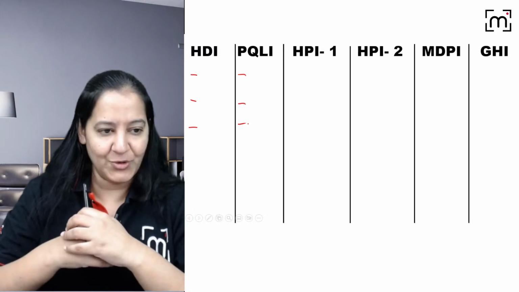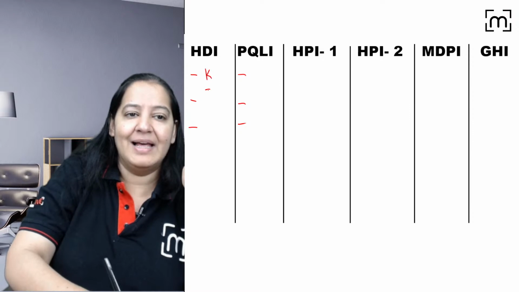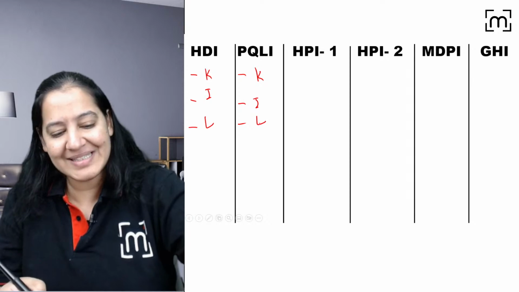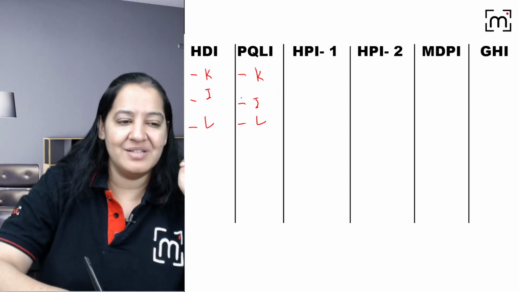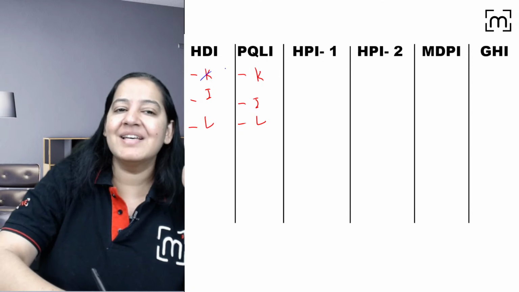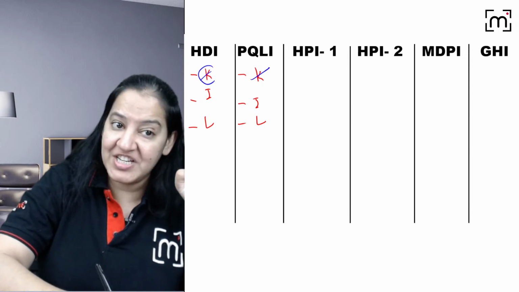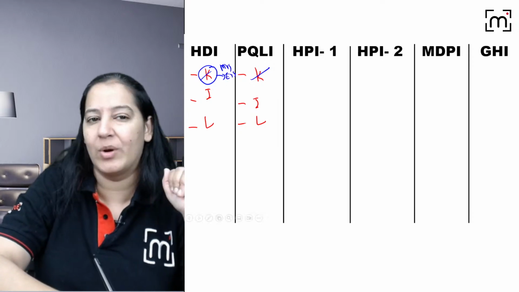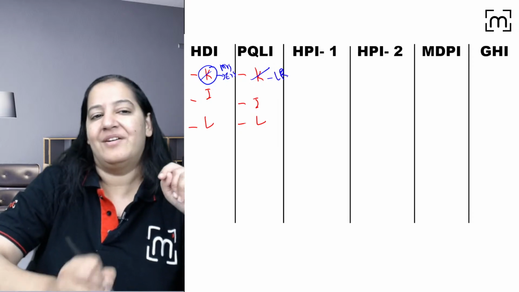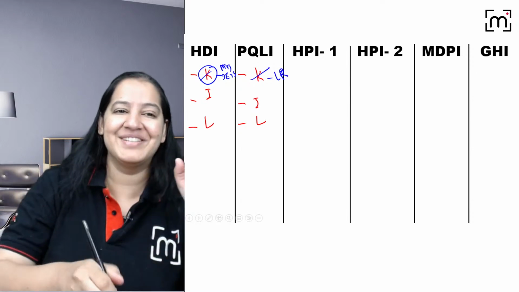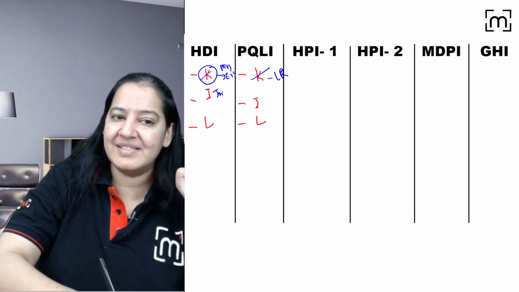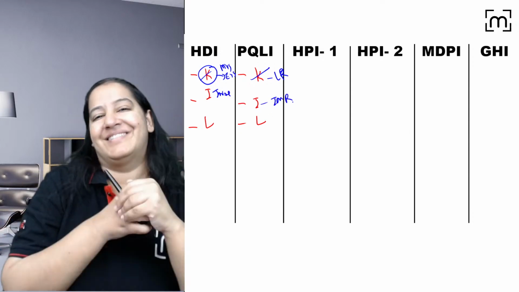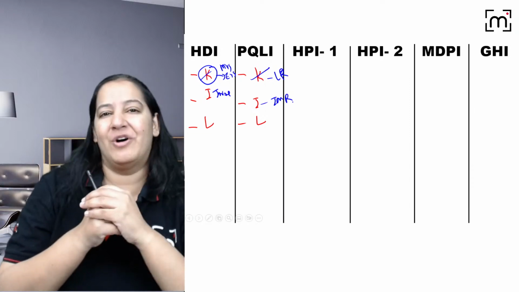Yes, Osama. So it's K. Both have K. But the values are different, right? What is K? Osama, what is K? Manish? Yes. Akansha? K is knowledge in both of them. But in HDI, the knowledge is mean years of schooling and expected years of schooling. Basically schooling. And here we take literacy rate, right? Knowledge is there, but literacy rate. I is income here. In HDI, it's income, but in PQLI, money is not everything. So here I is infant mortality rate, right? L is longevity in both of them.